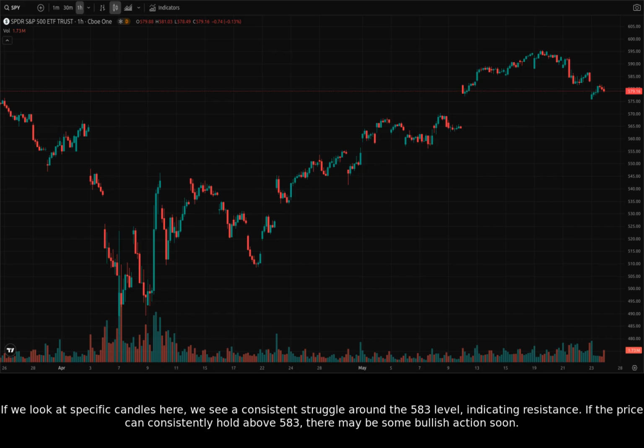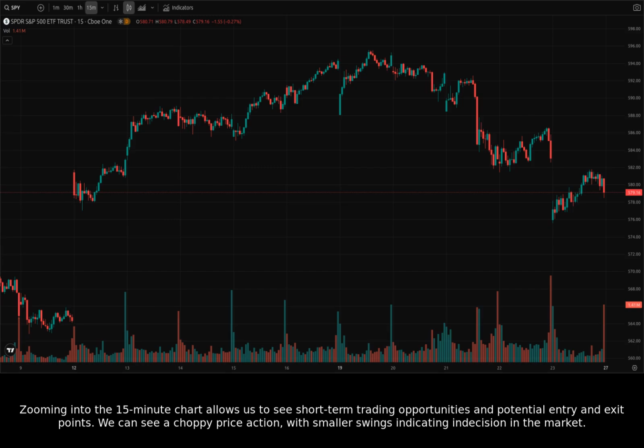If we look at specific candles here, we see a consistent struggle around the 583 level, indicating resistance. If the price can consistently hold above 583, there may be some bullish action soon. Zooming into the 15-minute chart allows us to see short-term trading opportunities and potential entry and exit points.